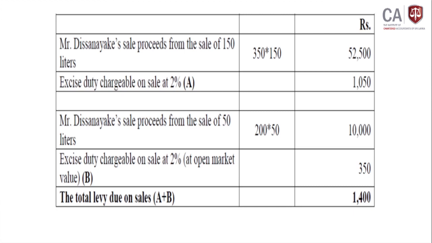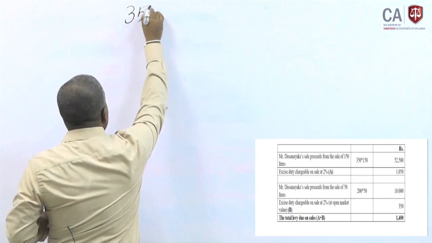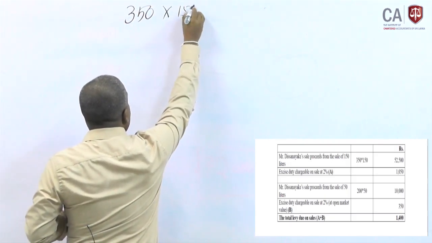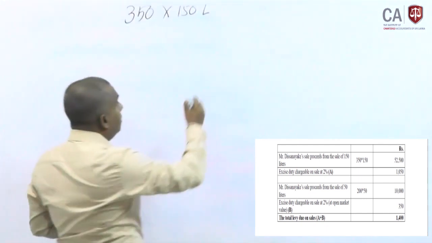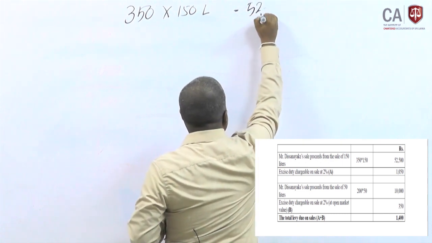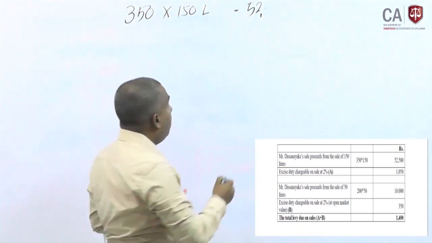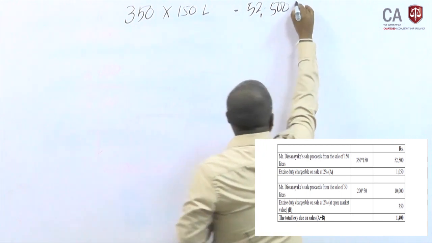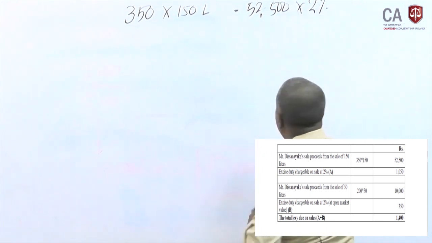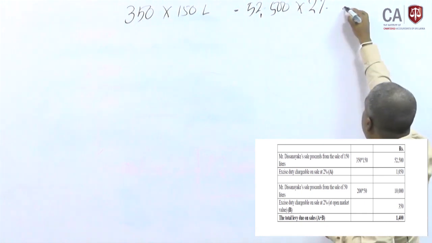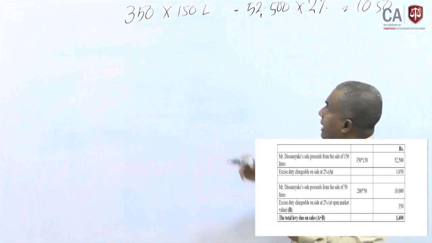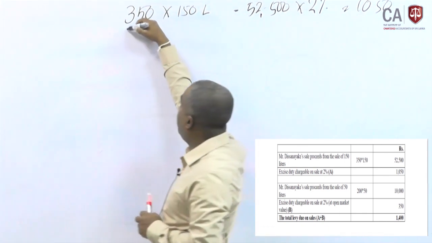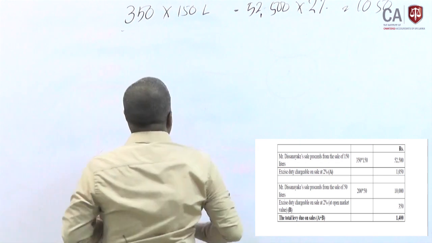First point, the price is 350 into 150 liters. Then the total value is 52,500. Then they can apply the 2% ratio, and the value should be 1,050. This is related to the first part. It has been sold at the open market value.